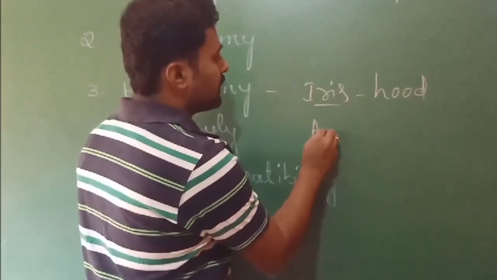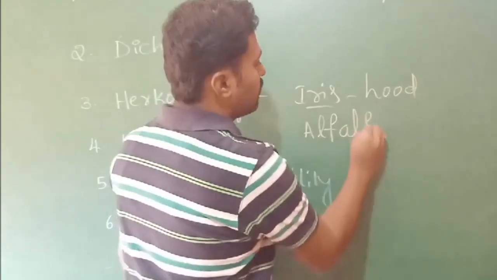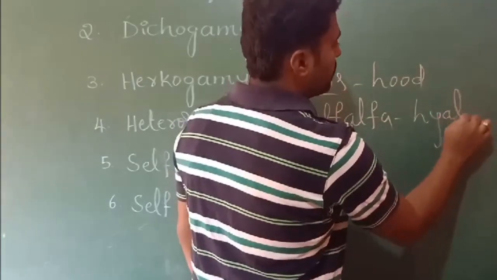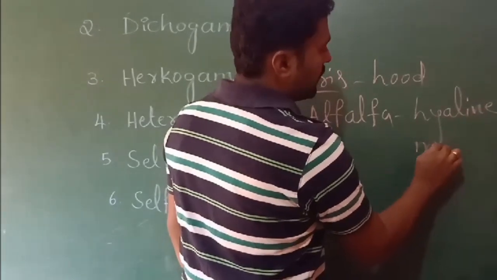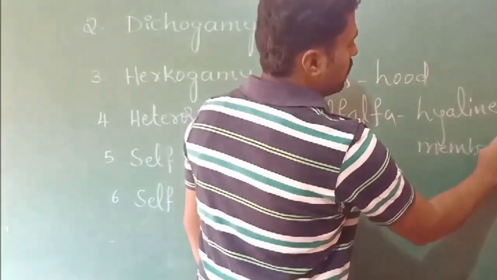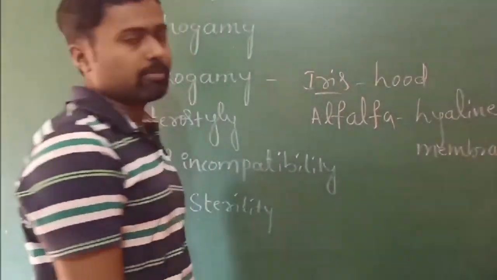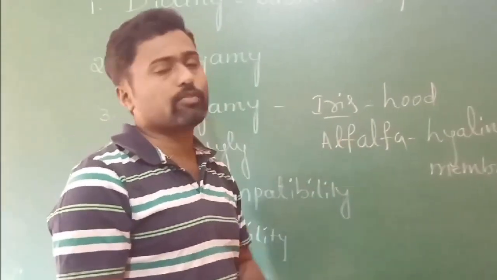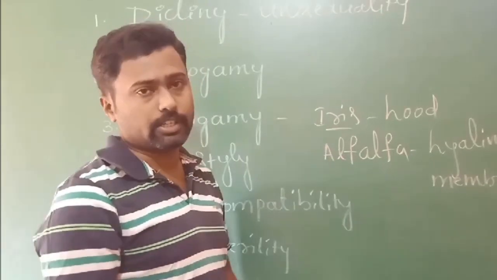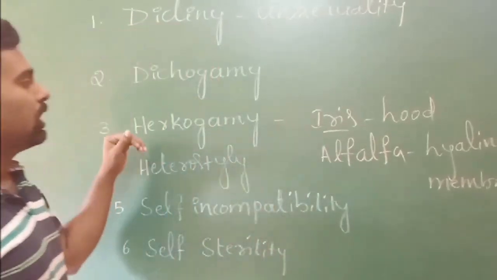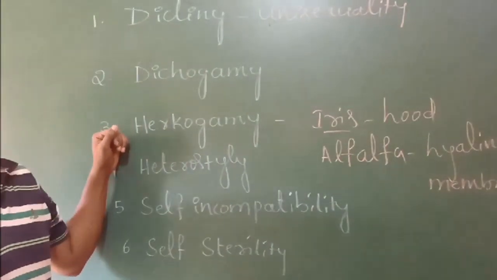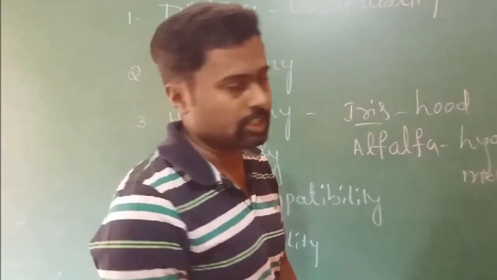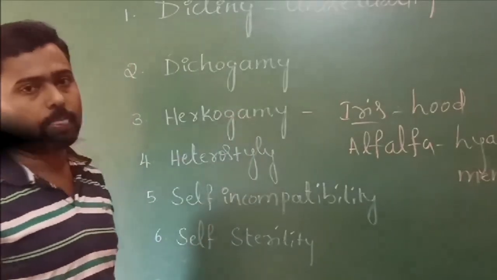Similarly, in plants like alfalfa, there is a hyaline membrane that covers the stamens. That can also avoid self-pollination. This is also a kind of physical barrier that can avoid self-pollination. So that is what is called hercogamy, the development of physical barriers to avoid self-pollination in order to achieve cross-pollination. Okay.